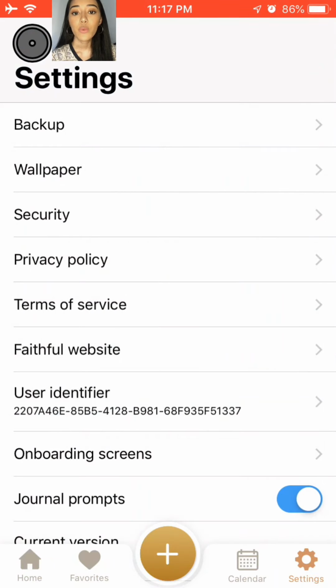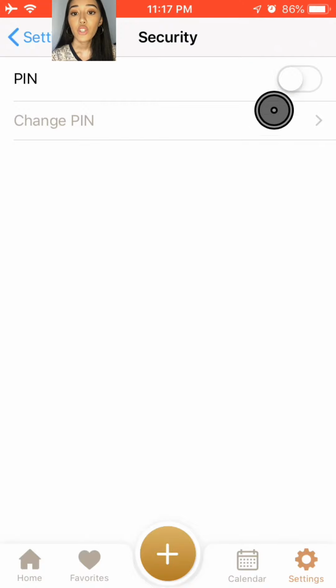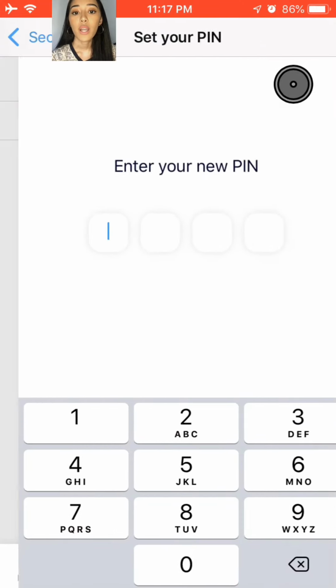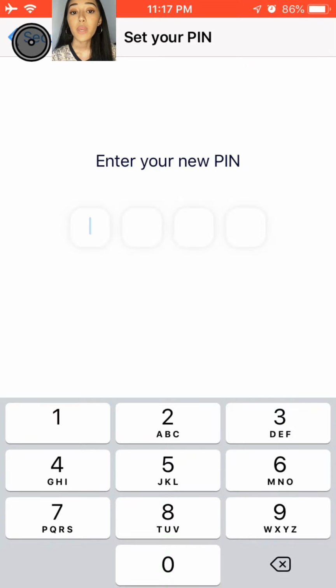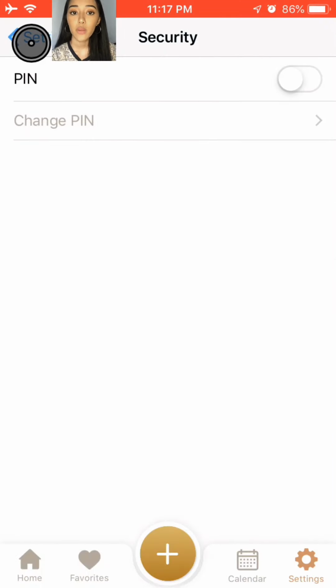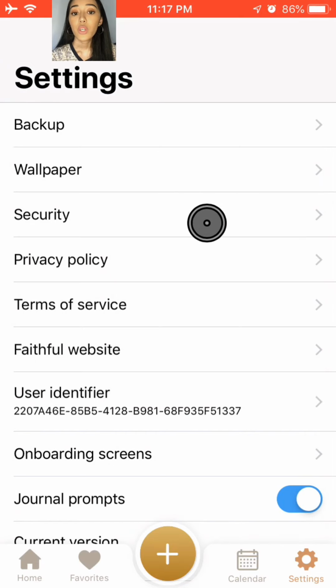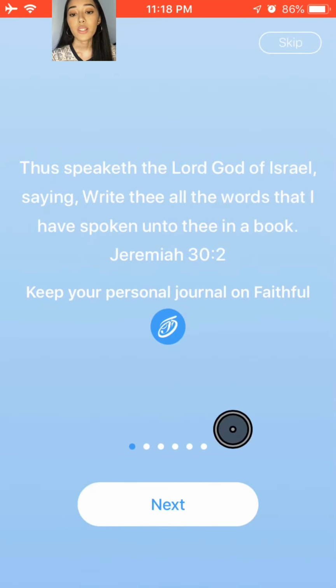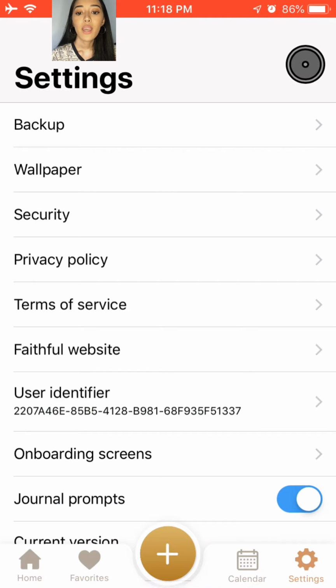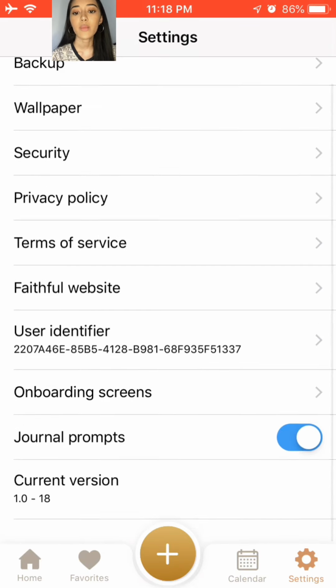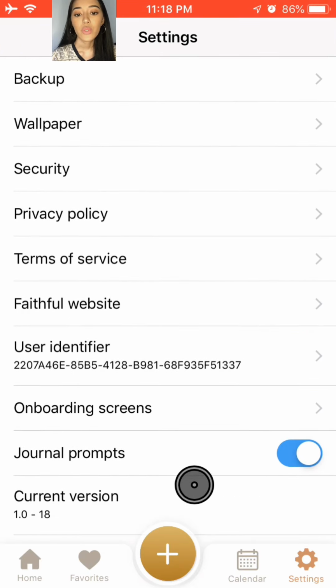Let's go back to settings and you will find security. Now you can turn the pin on if you want, and you can use a pin to keep your entries private, but I really don't need it. So you can also find privacy policy, terms of service. You can click that for Faithful website if you want to visit their website. And then the onboarding screens are the first things that you saw when you downloaded the app. And you will also find journal prompts. Now you can turn that on or off, but I like them on because sometimes I like to answer the journal prompts. And you'll see the current version of the app, which is 1.0.